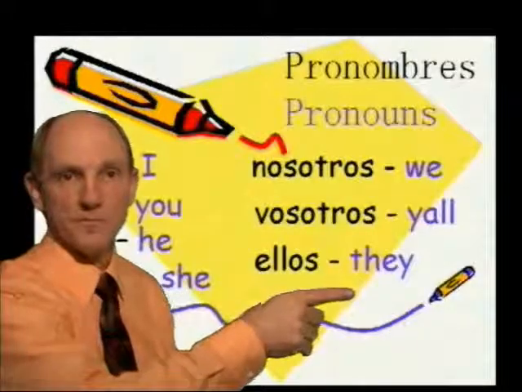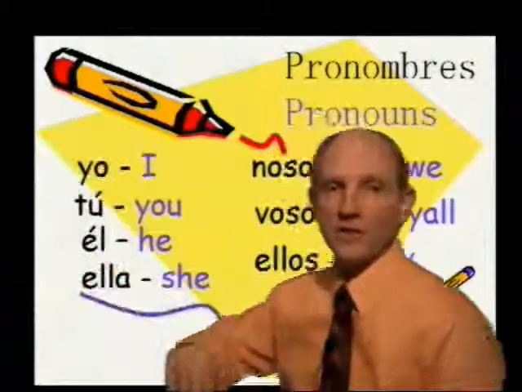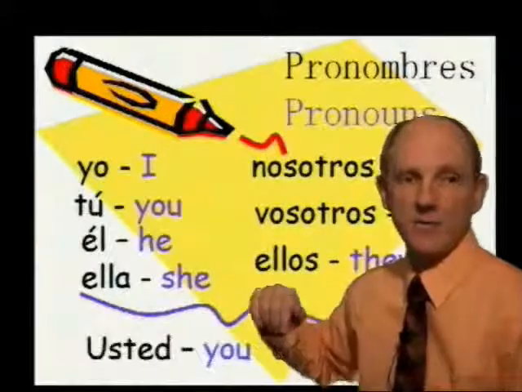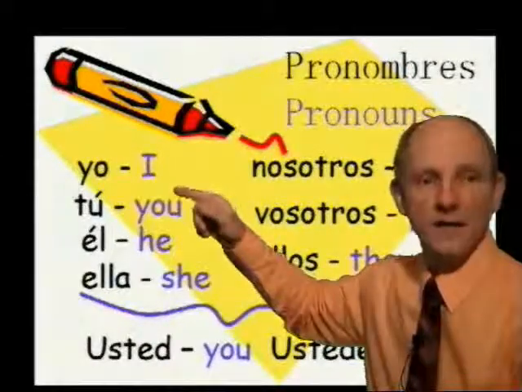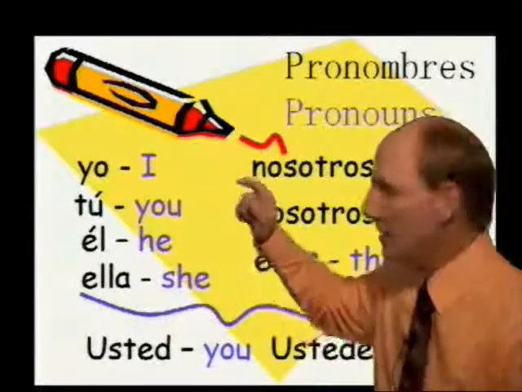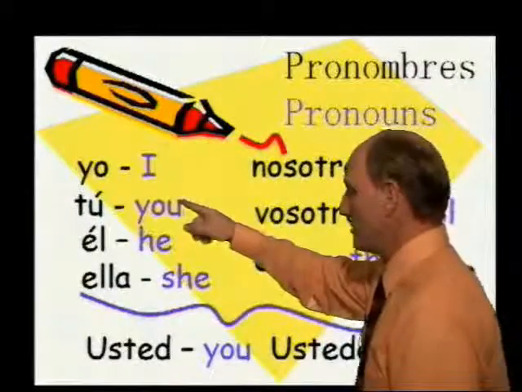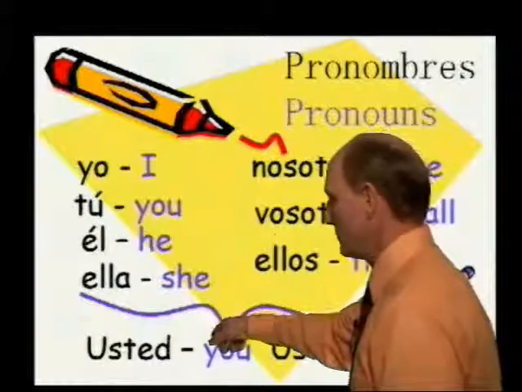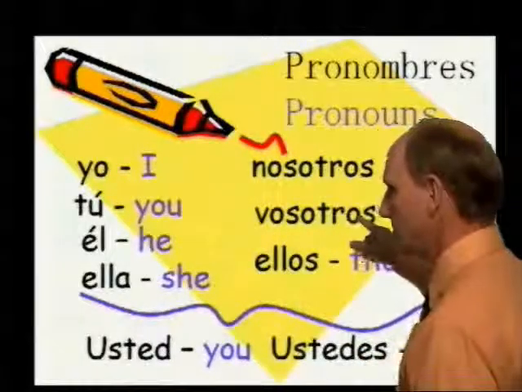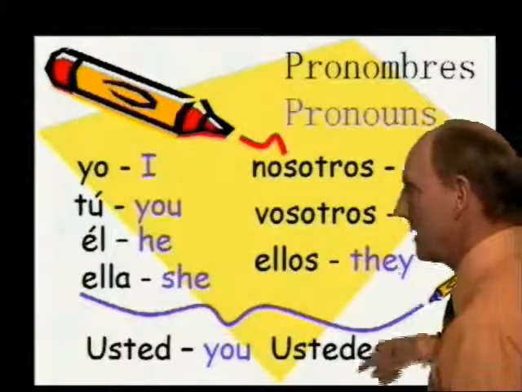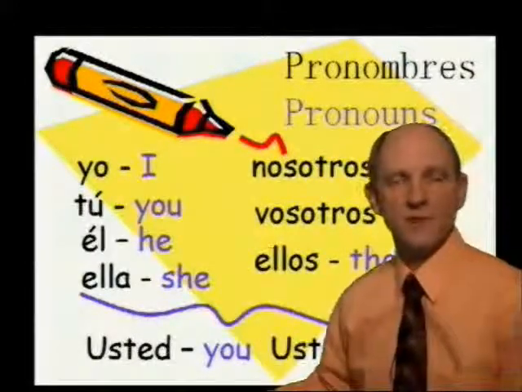Ellos. Now, we're going to also learn in this lesson that there are two ways to say you. There's one called usted here at the bottom, and there's one here in the middle called tú. So we have two ways. Either you can use the tú, or you can use the usted. Both of them will work. And there's also vosotros, and there is ustedes. Now the lesson will explain this as we move along, all right?